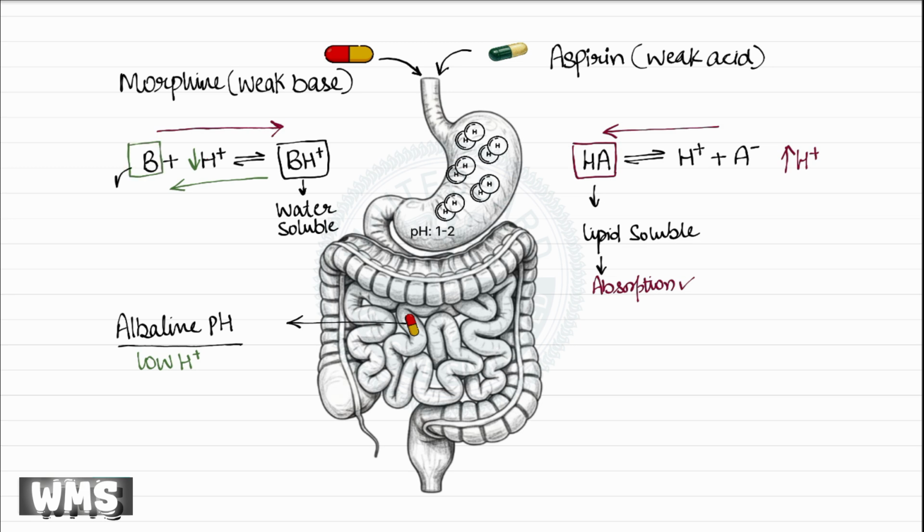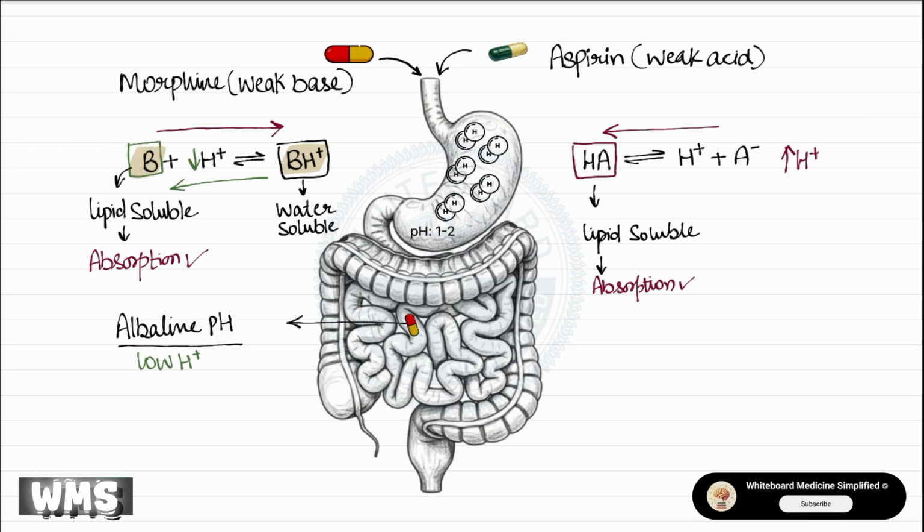This unionized form is lipid-soluble, leading to better absorption. Thus, the key point to understand is that pH determines the direction of equilibrium. That is, acidic pH favors ionization of a weak base, whereas